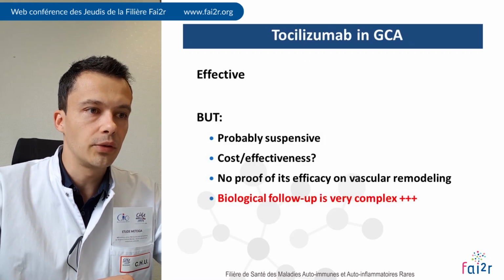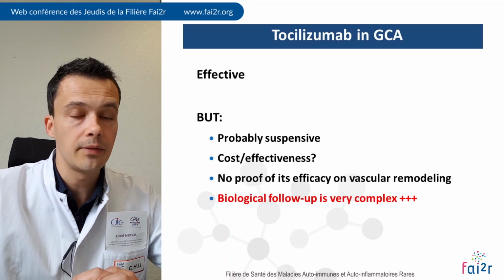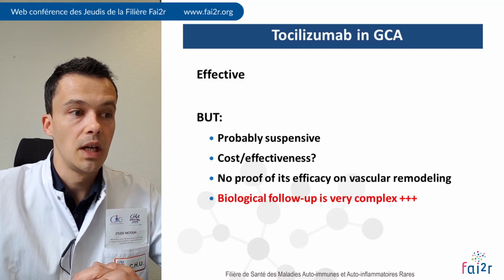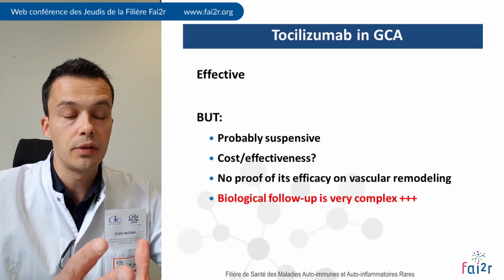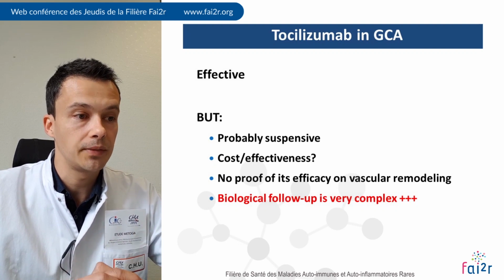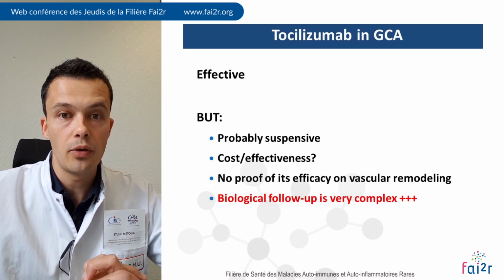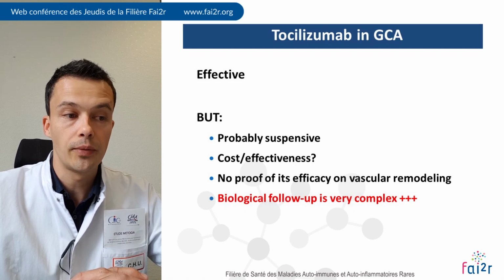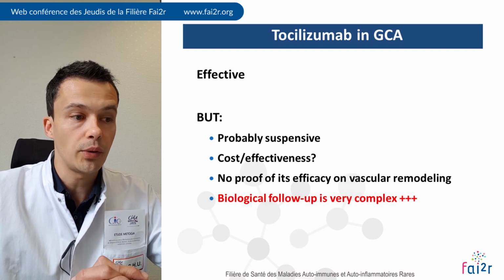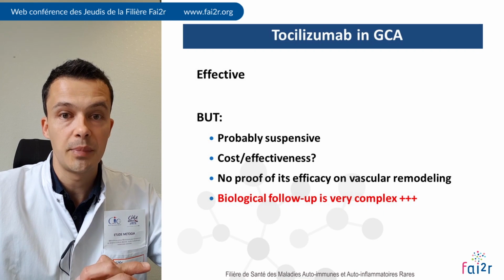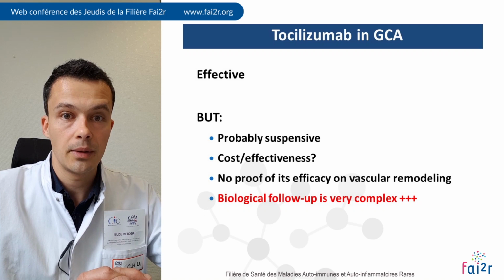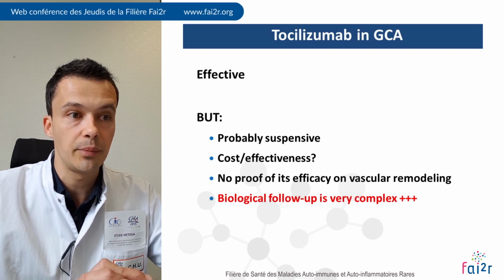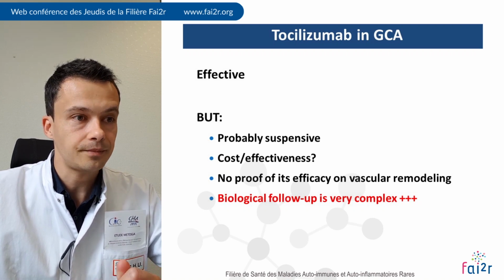So to summarize, tocilizumab is dramatically effective to control GCA symptoms, but it is probably suspensive, at least in a part of patients. We do not know exactly the cost effectiveness of this treatment. There is no proof of its efficacy on vascular remodeling, and very importantly, the biological follow-up of these patients is very difficult, since tocilizumab is totally stopping the production of CRP and ESR.